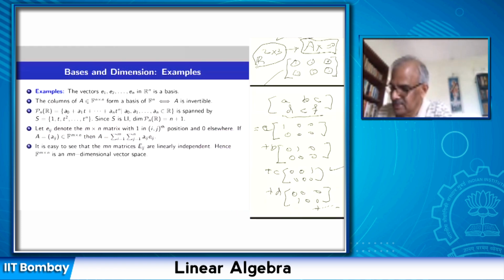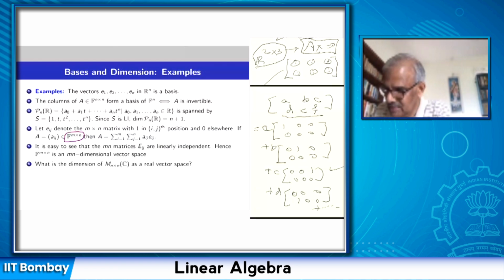And you can check very easily that these Eij's, maybe I should have better notation, this should be small eij, are linearly independent. Because if I take a linear combination of these Eij's with these coefficients, there are mn matrices of the kind Eij, and if this linear combination produces the zero matrix, then every coefficient must be zero. Therefore, the space F m by n is mn dimensional, because these Eij matrices are mn in number and they are linearly independent.